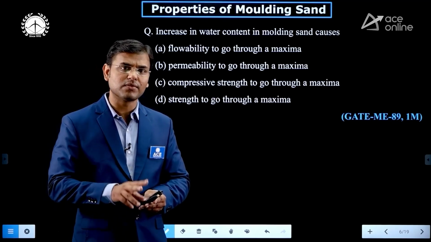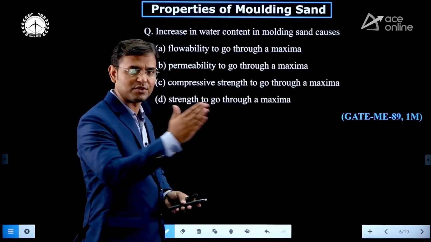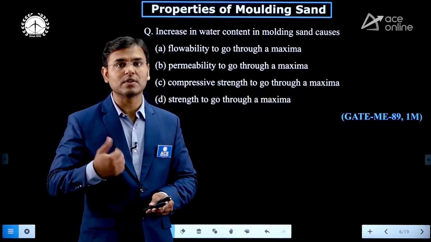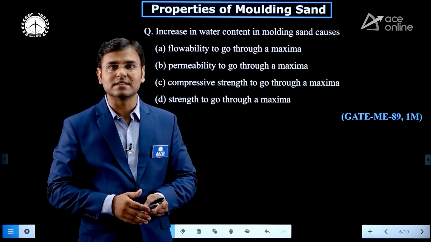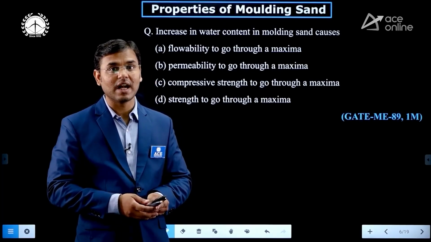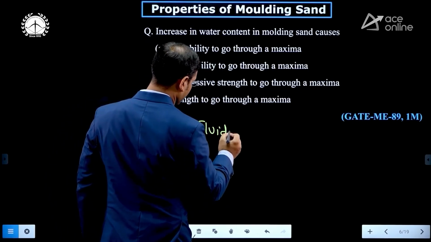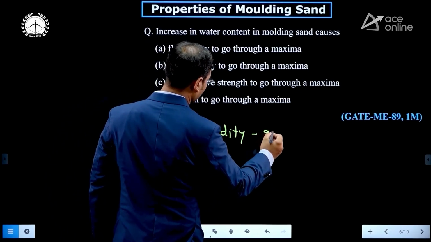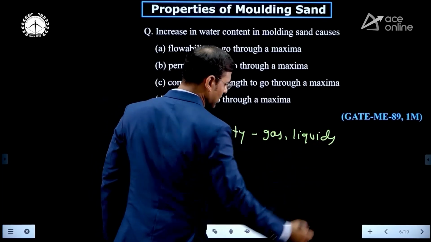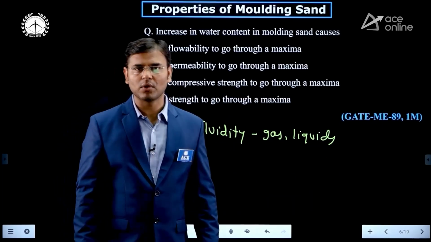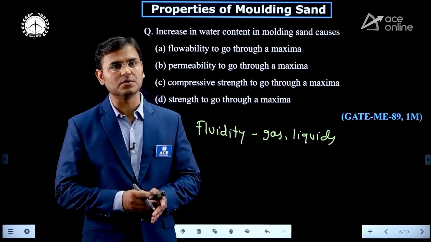There are two terms, one is fluidity and second is flowability. Just see, while constructing the house, that mixture you can spread anywhere by hand, or for the plaster purpose you can see that it is easily flowable. Flowability is the term used in case of solids, and fluidity is used in the cases of gases and liquids. Same way, as I told you the example of plaster or that mixture of sand, cement and water for constructing the house, here it is also the same.